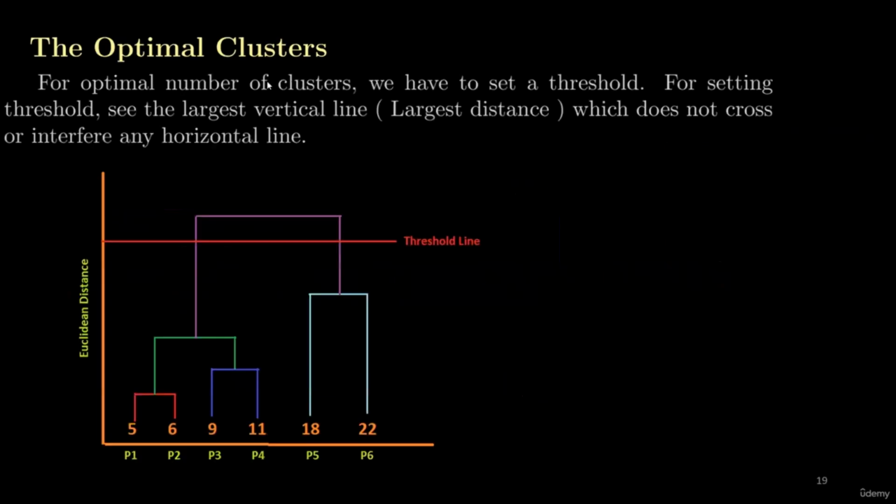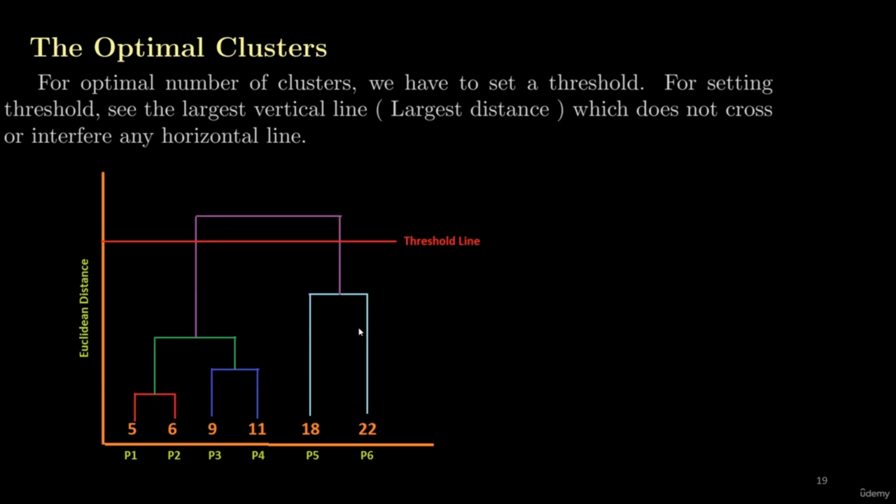In order to find the optimal number of clusters, we have to set a threshold. So how to set a threshold? For setting a threshold, see the largest vertical line which does not cross or interfere with any horizontal line. First of all, see the largest vertical line in the dendrogram diagram. The largest vertical line could be either this line, or this purple line. But the condition is we have to select the largest vertical line which does not cross or interfere with any horizontal line.